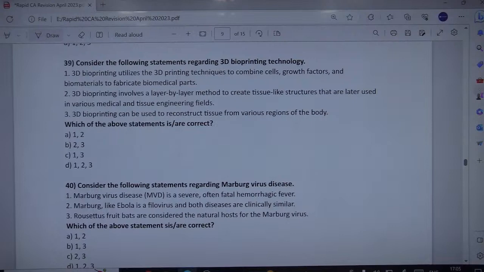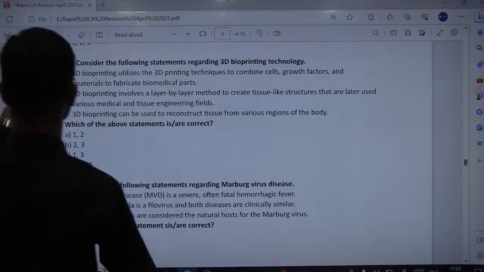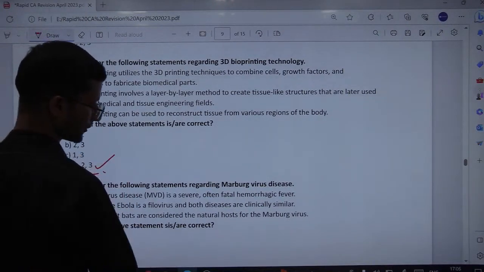So this seems more or less like an application of 3D bioprinting technology, or the features of it. Three-dimensional bioprinting is the utilization of 3D printing like techniques to combine cells and so on. It can utilize a layer by layer method to deposit materials to create tissue-like structures as well, and it can be used to reconstruct tissue from various regions of the body as well. Therefore all three statements seem to be correct here.